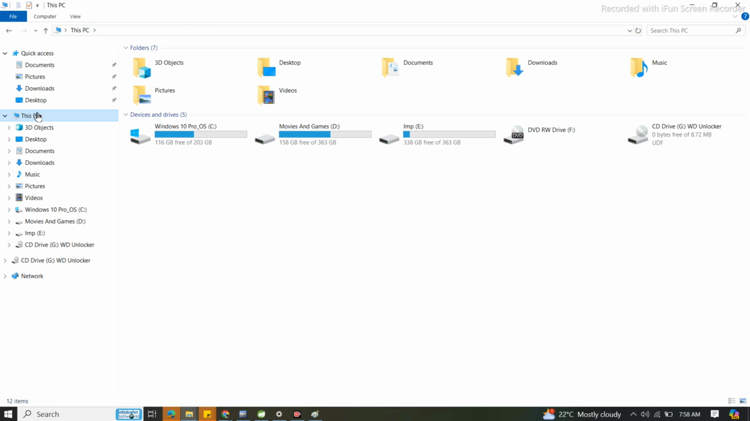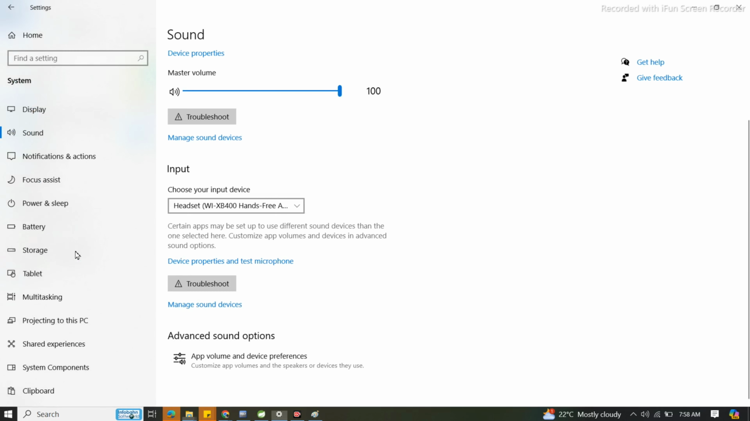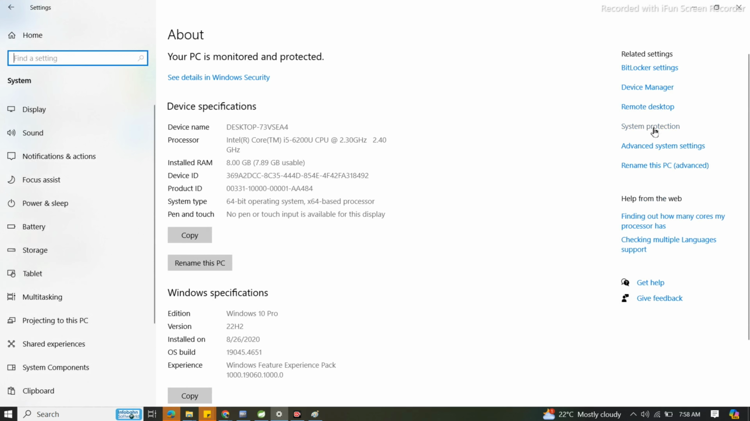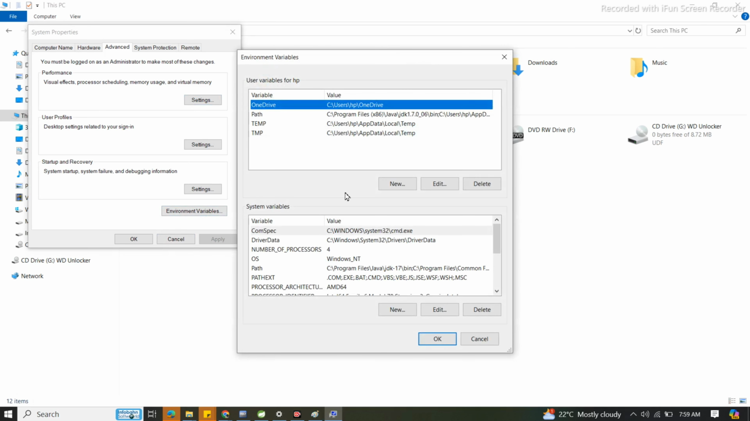environment variable. Just right-click on This PC, Properties. Here you can find Advanced system settings. I'll go to Advanced system settings. It is asking for a password for me because I have set one, but in your case it may not show. If it is showing, you can provide your password as well. Just click on Advanced system settings. Yes, Environment Variables. Just click on Environment Variables.